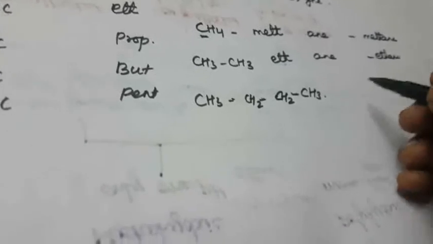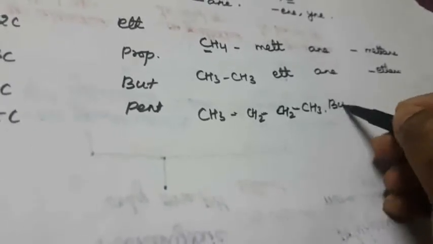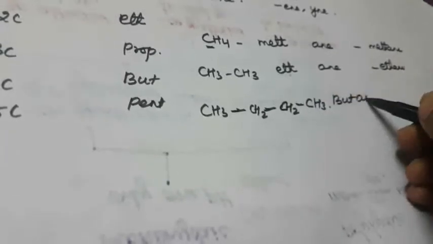What about the four carbons? What is the root word? Four carbons means what is the root word? But. The compound containing only single bonds has the suffix ane.